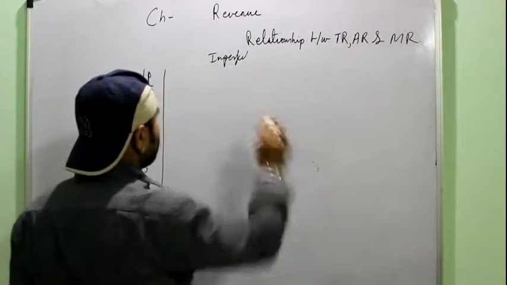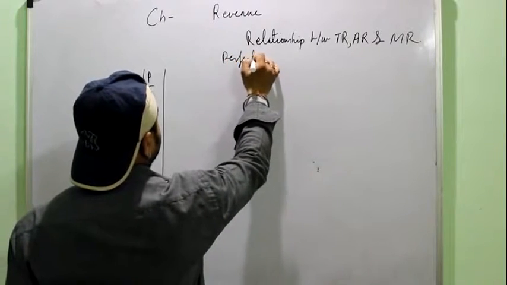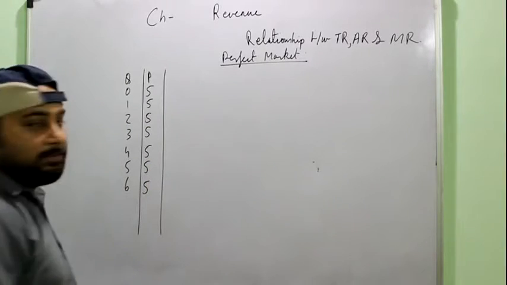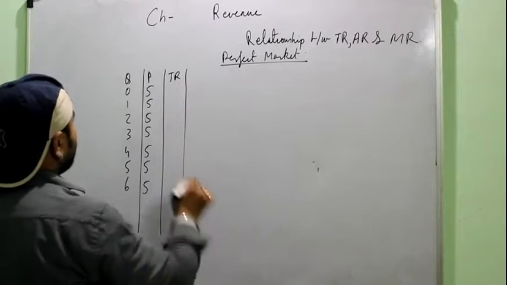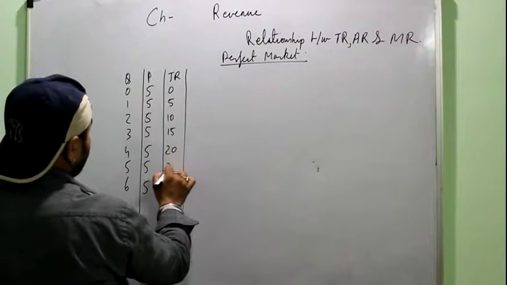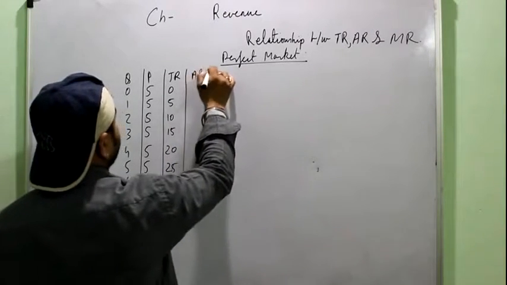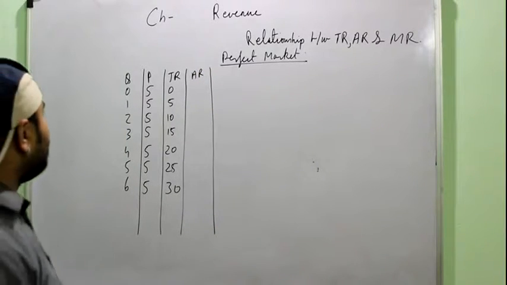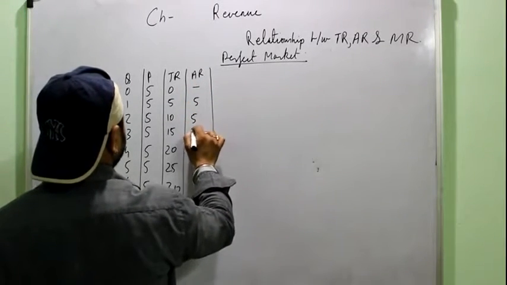Sorry, we are studying the perfect market. So price remains the same. Then the first thing that I can calculate from it is TR, that is P into Q. So 0, 5, 10, 15, 20, 25 and 30. Then AR, remember we proved that AR is equal to price, and also we can apply the formula TR upon output. So we will get 5.